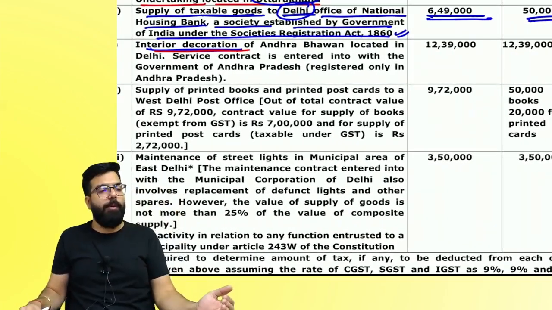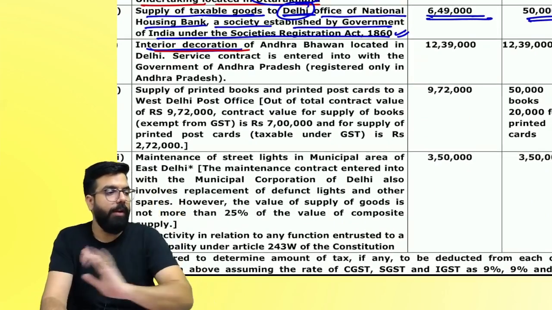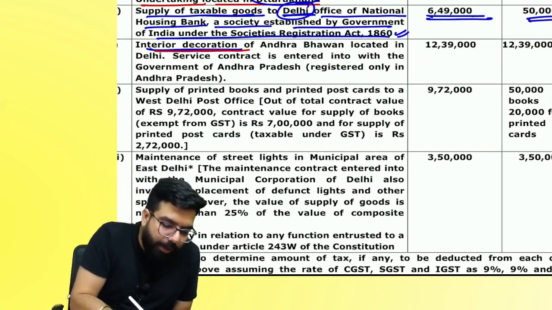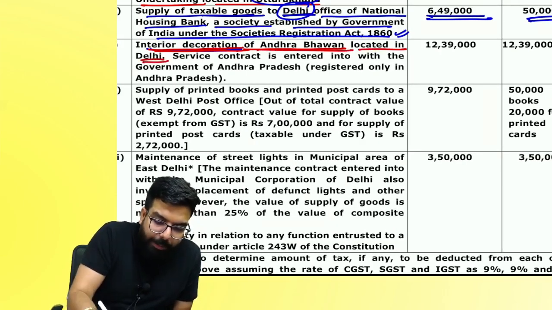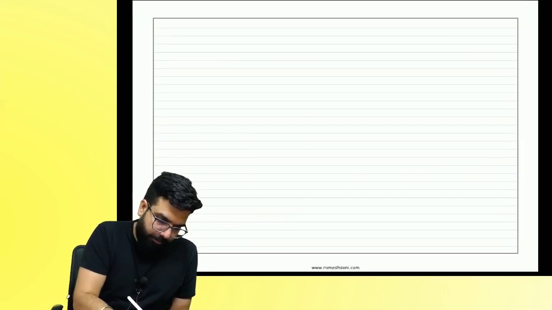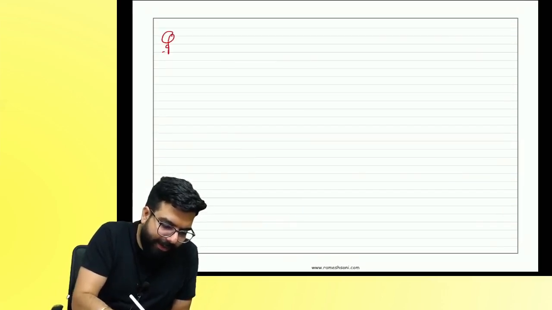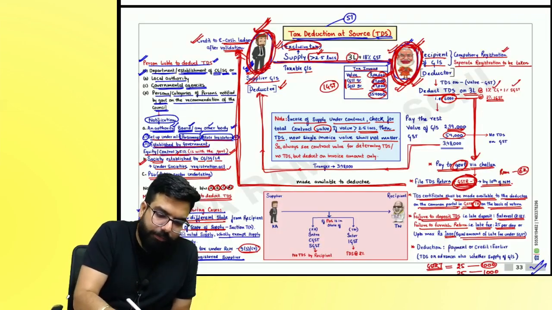Everyone over here now. People, see on the board. Everyone, read this question now. Interior decoration of Andhra Bhavan located in Delhi. People, you are in Delhi. Supplier is in. Where is it told?